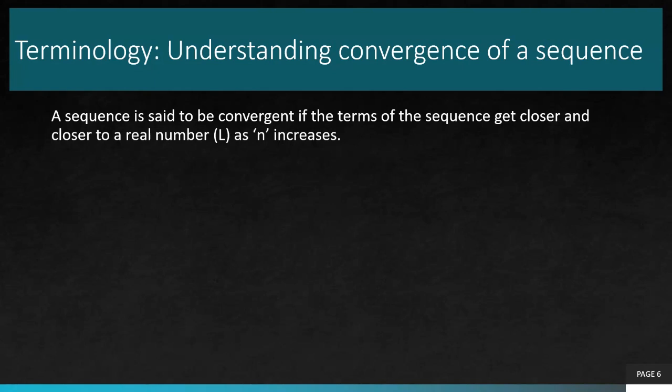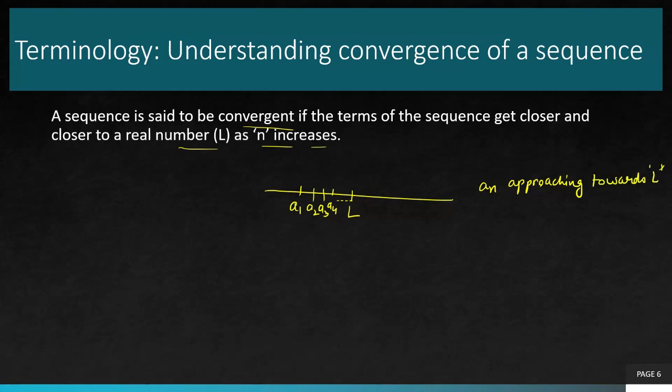Let's read it. A sequence is said to be convergent if the terms of the sequence get closer and closer to a real number L as n increases. That means on the real line, because all the numbers are real, somewhere there's going to be this number L. And if you draw the terms a1, a2, a3, a4, you see eventually they are getting closer and closer to that number L. So in general, we can say a_n is approaching that real number L, which is known as the limit of the sequence as n increases.